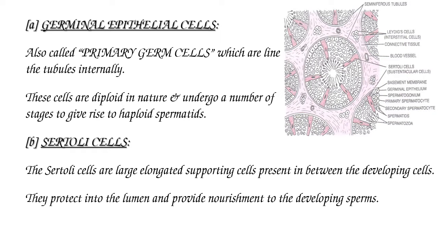Once again, observe the diagram. This is the seminiferous tubule. The elongated cells inside the seminiferous tubule are called Sertoli cells. These Sertoli cells are present between the developing cells. These are the developing cells, so between these developing cells the Sertoli cells are present.